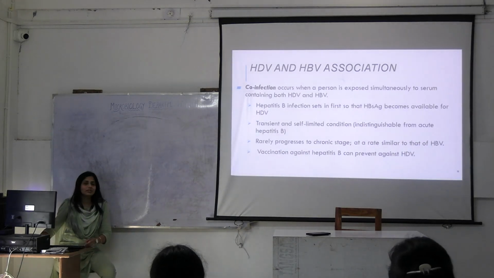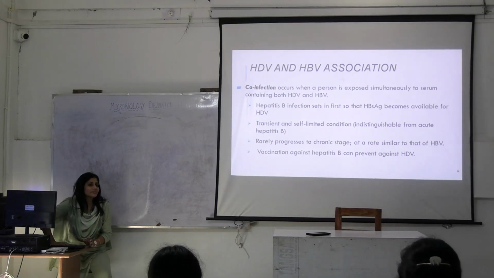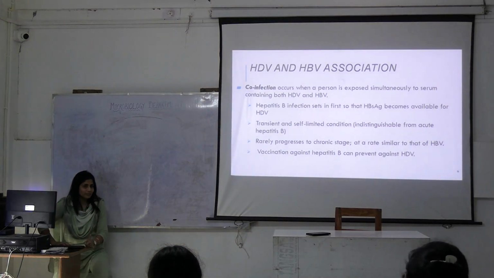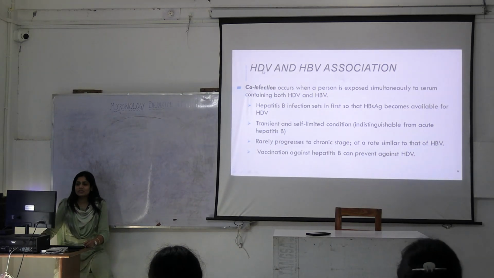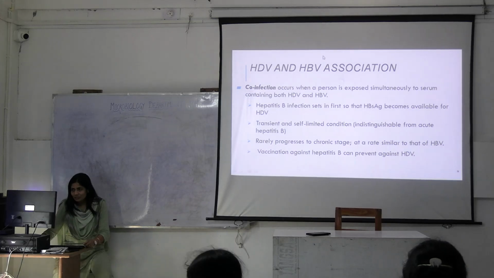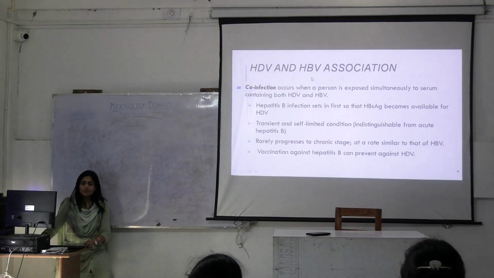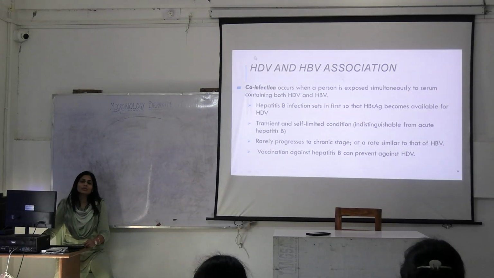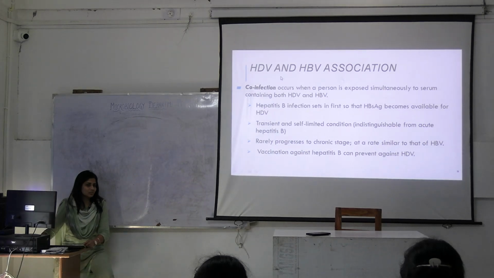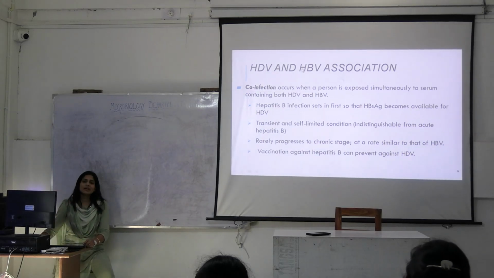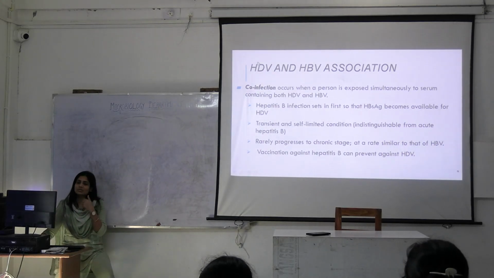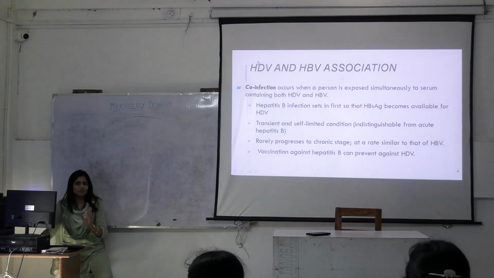Now, I told you that there is no hepatitis D virus infection without HBV, okay. What is happening? This HDV does not have its own surface antigen. It derives its antigen from hepatitis B virus. So, whenever there is B virus, then only hepatitis D virus can infect a person. So, this infection can take place simultaneously, or else hepatitis B virus infection happened first and after that hepatitis D virus infection happened.